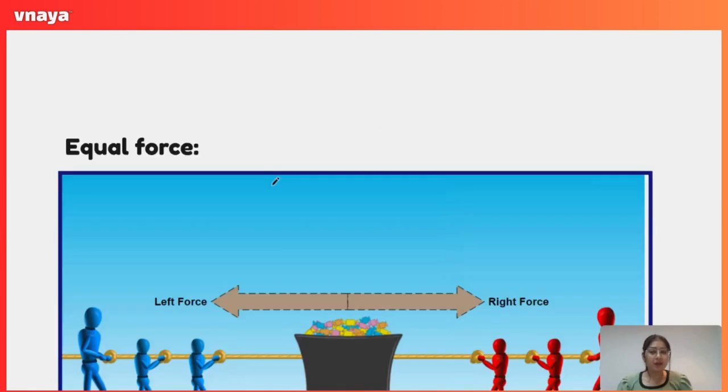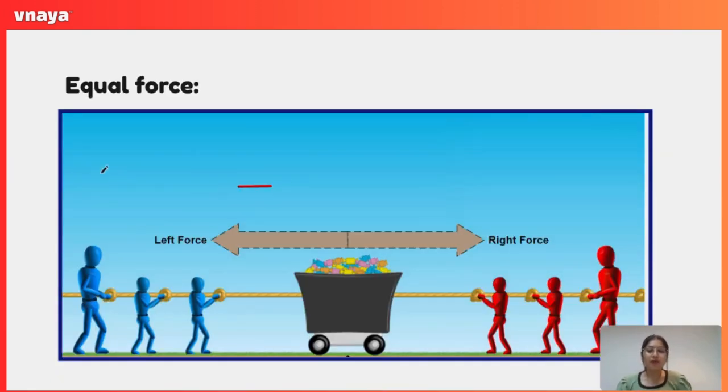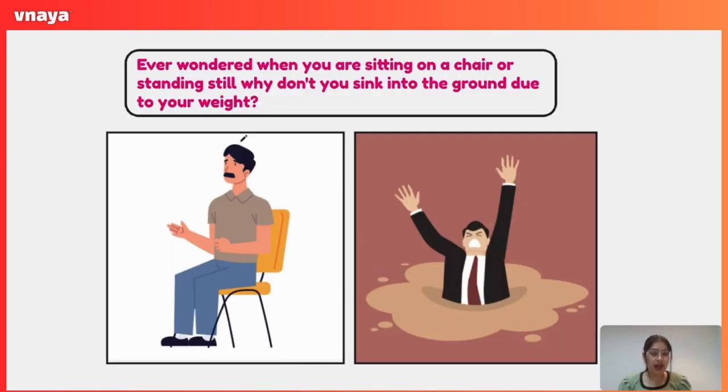Now, let's take a look at another picture. Here, the number of players in the blue team is three, and the number of players in the red team is also three. That means they are applying an equal amount of force. And the trolley in the middle, do you think it's going to move? No, it won't, because both of them are pulling with an equal amount of force and the trolley is going to stay still. That is the same case with us when we are sitting on a chair or standing still on the ground doing nothing at all.